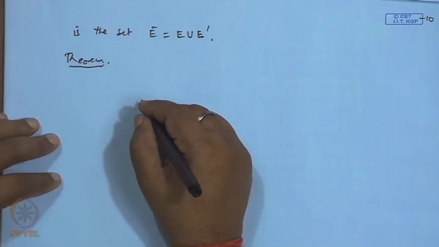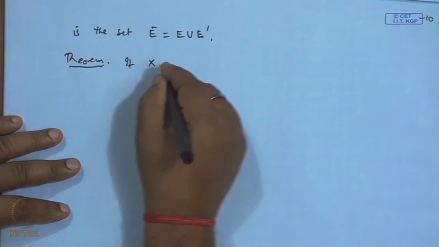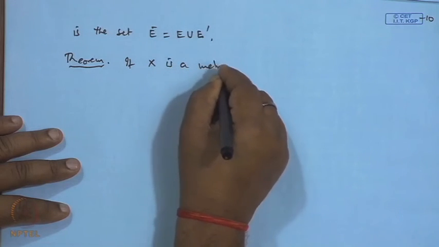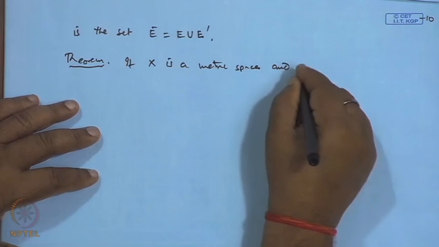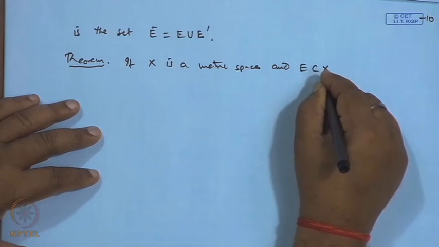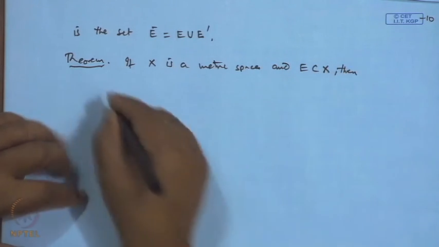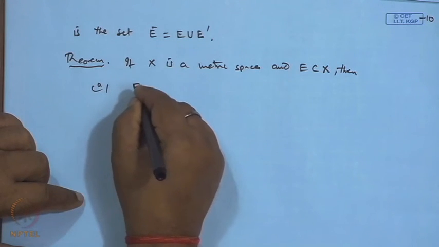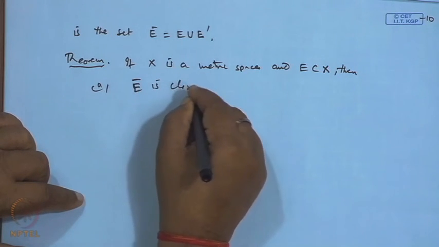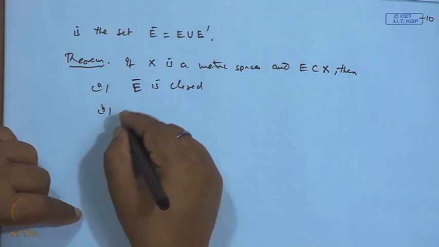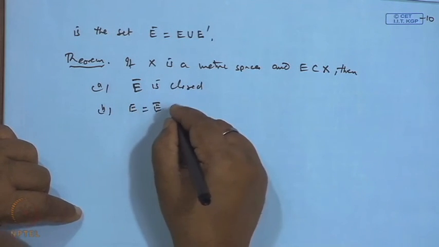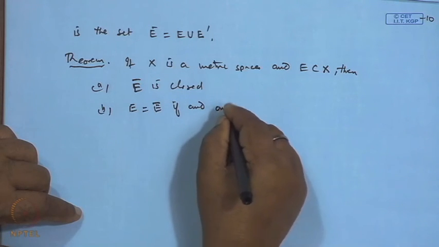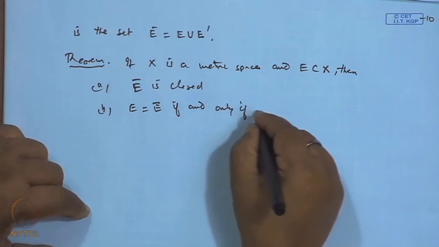Then there is a result. The theorem is: if X is a metric space, and E is a subset of X, then A, the closure E bar is a closed set. B, E is equal to E bar if and only if E is closed.